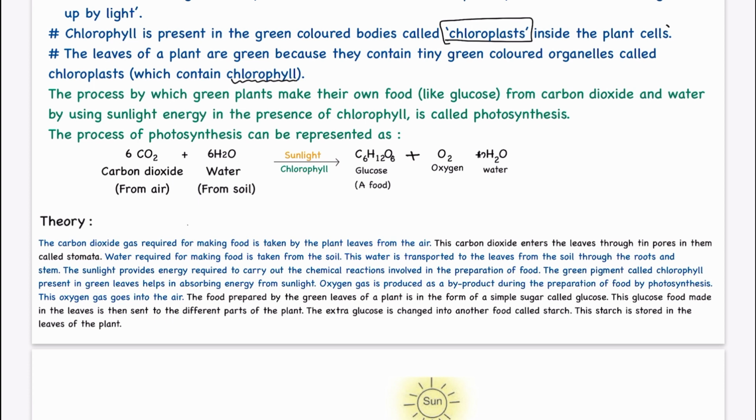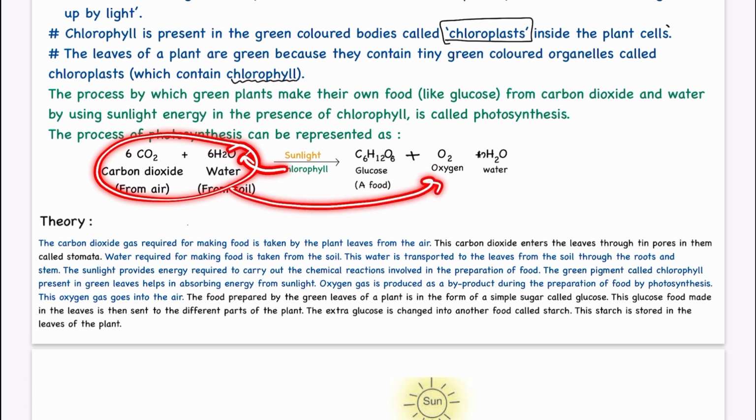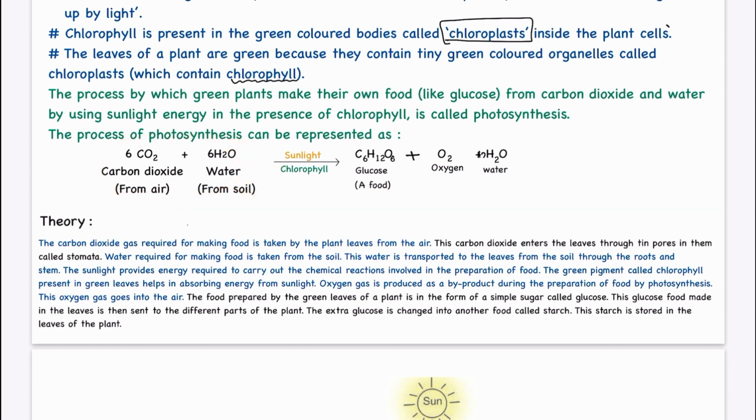Now we are getting the energy from sunlight, but we should have a particular place where this energy is present, right? So the chlorophyll pigment has the capability to trap this energy with itself and then provide the energy to continue and process this reaction.